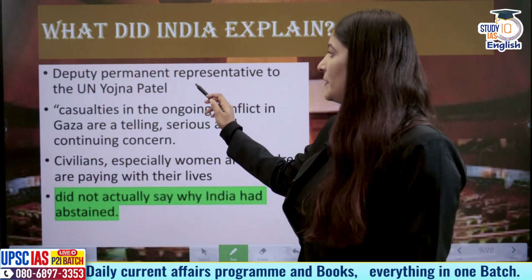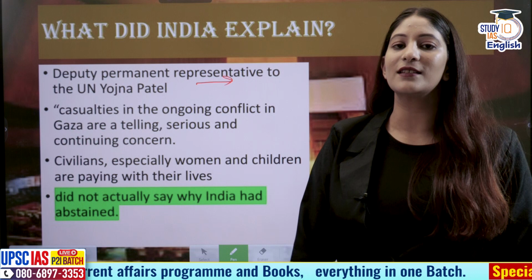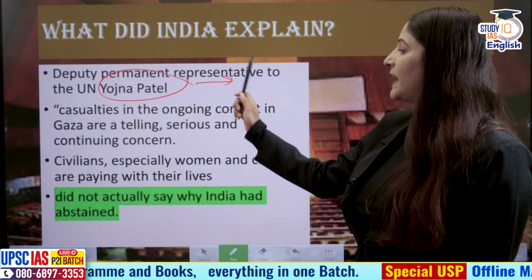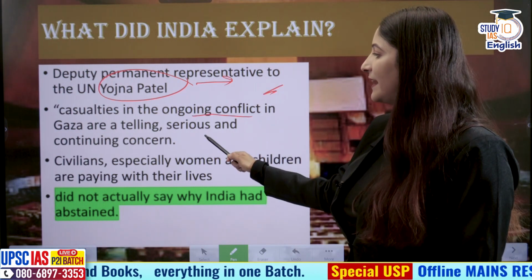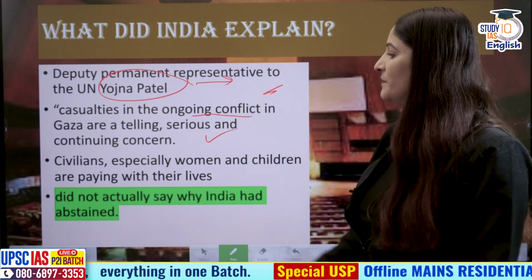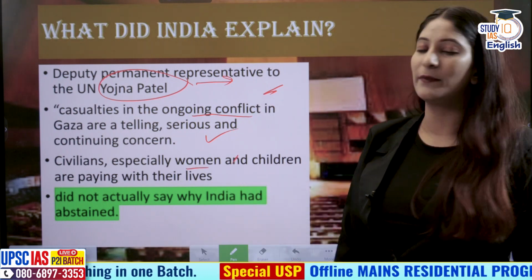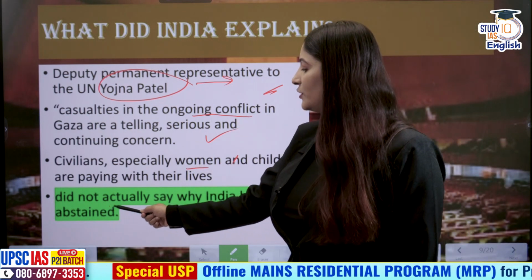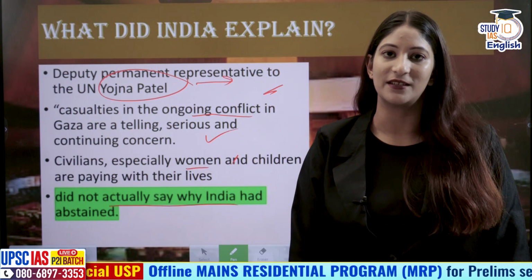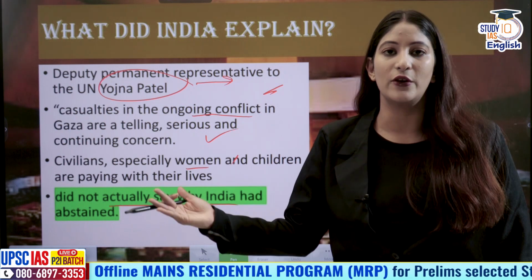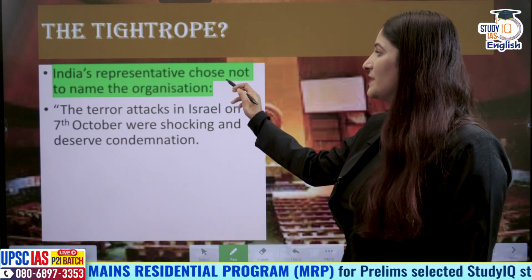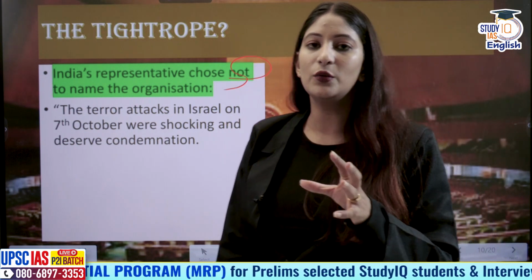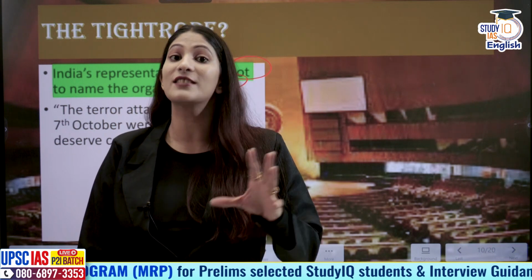Now, India's Deputy Permanent Representative to the UN, Yojana Patel, has said in the explanation that casualties in the ongoing conflict in Gaza are a serious and continuing concern for India. Civilians, especially women and children, are paying with their lives, it has been specifically said, but she did not actually say why India had abstained. So what we are doing right now is all speculation. India's representative chose not to name the organization as well. Hamas, according to our concerns, is not a terrorist organization.